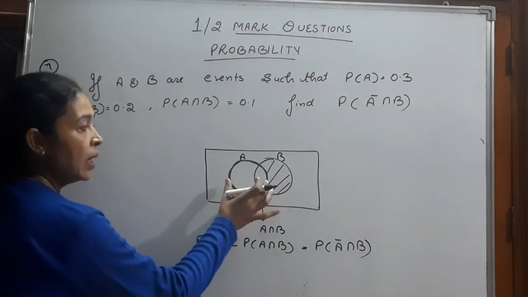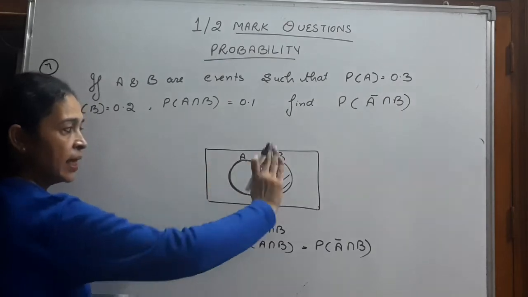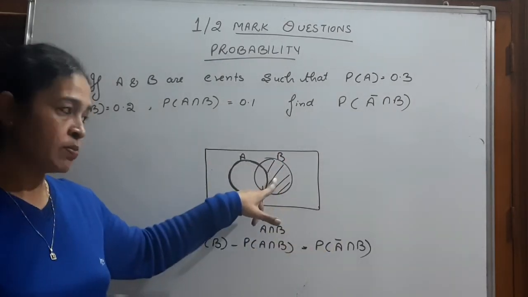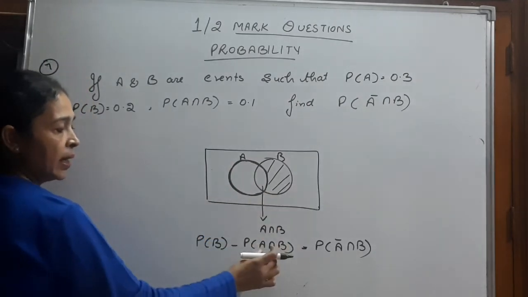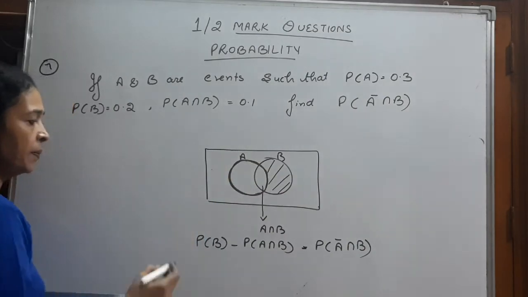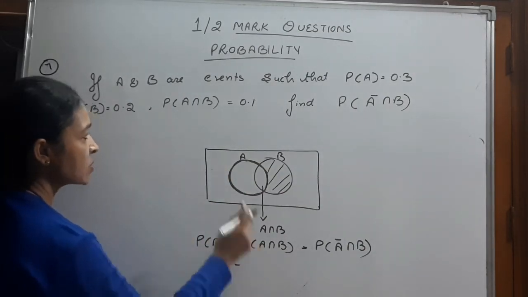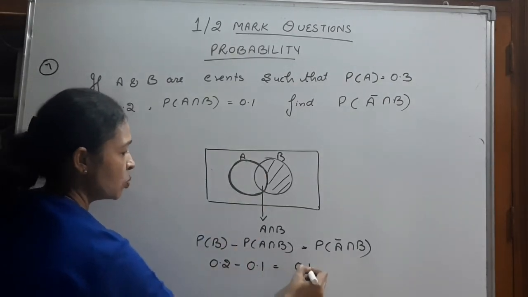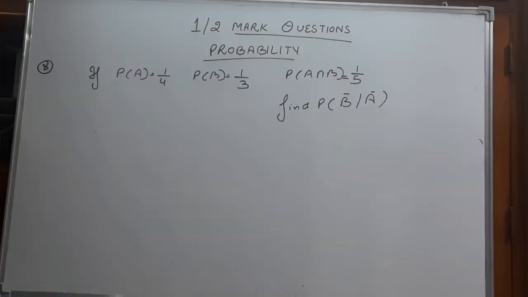The area outside this A is A complement. Common between A complement and B is this much area, and we can find this by subtracting A intersection B from B. What is probability of B? 0.2 minus, what is probability of A intersection B? 0.1. Therefore, 0.1 is our answer.